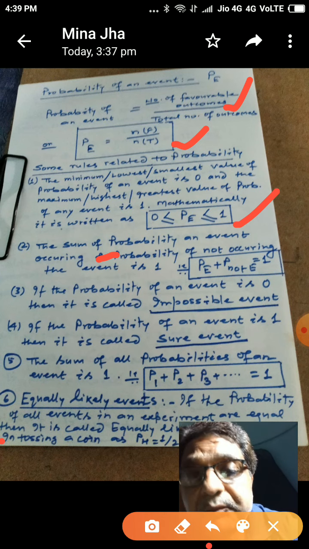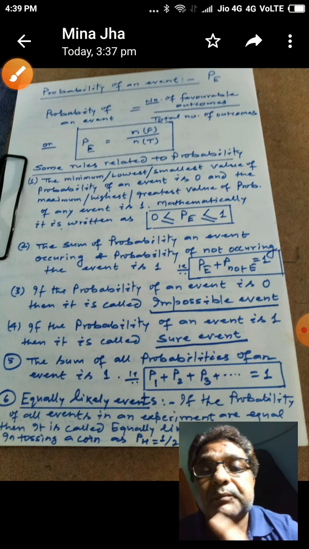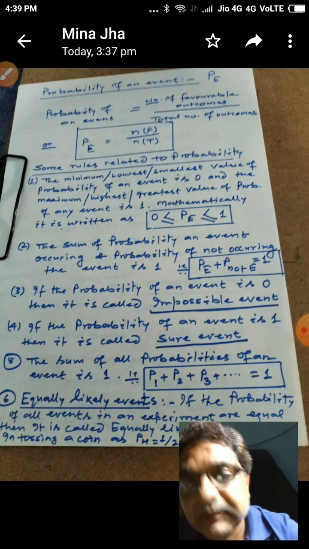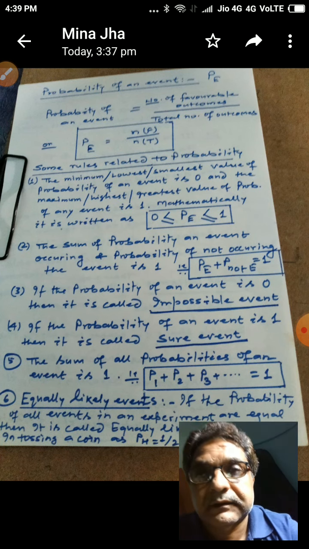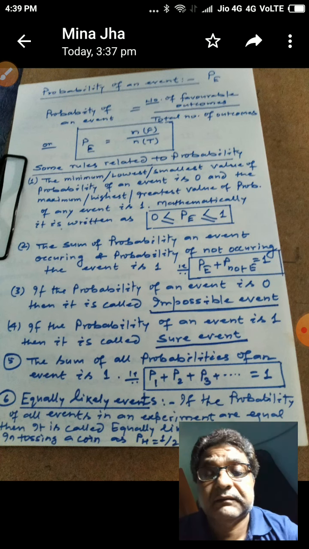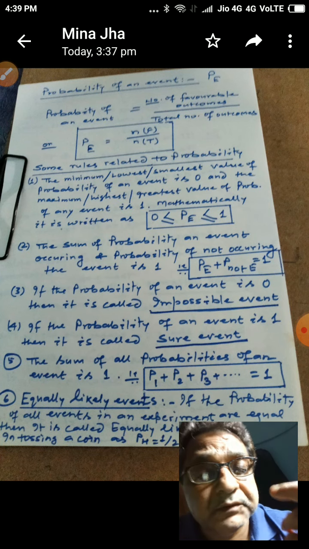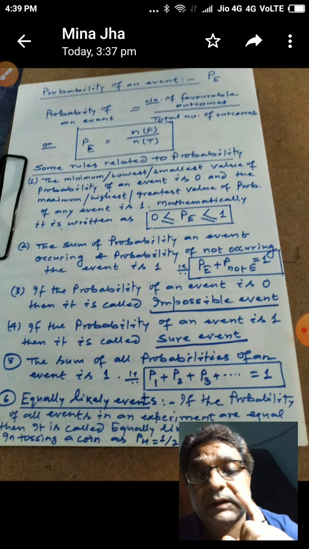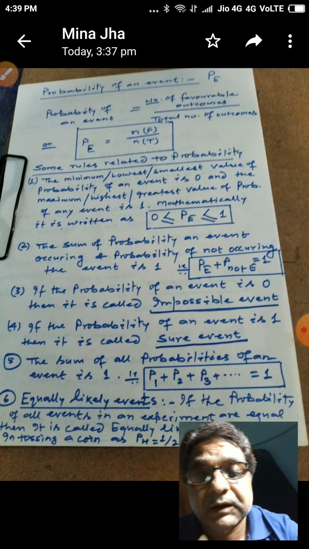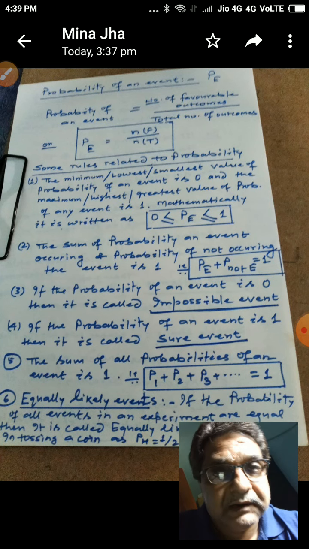Now the second point: the sum of the probability of an event occurring and the probability of not occurring that event is equal to 1, because the maximum value of probability is 1. So if an experiment has two sides, one is the event occurring and another is the event not occurring.